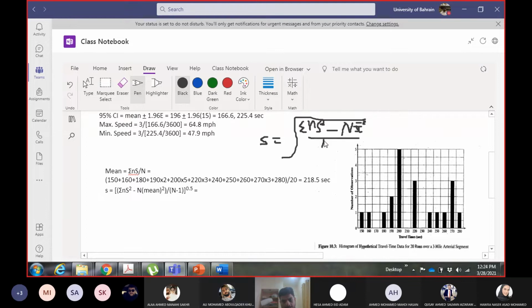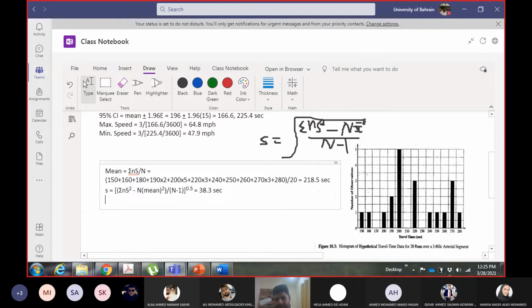Okay, so basically I was the culprit here. 38.3 seconds. Now let us calculate the average speed and the confidence interval of speed using these values. Average speed, not a problem. We have mean travel time now.